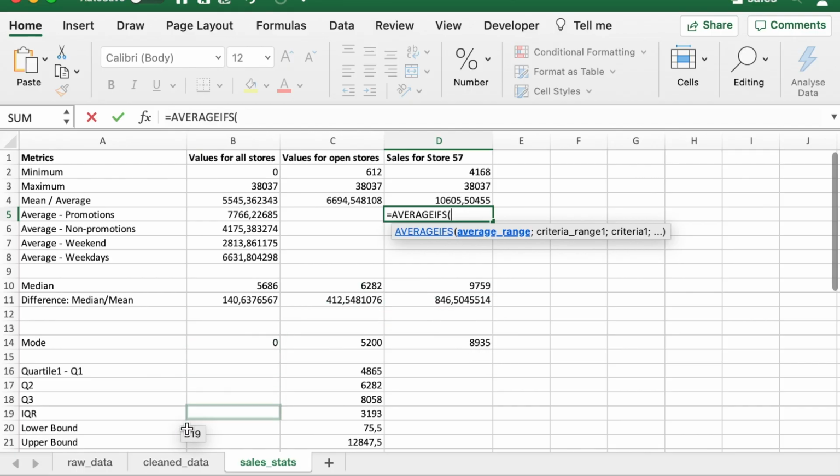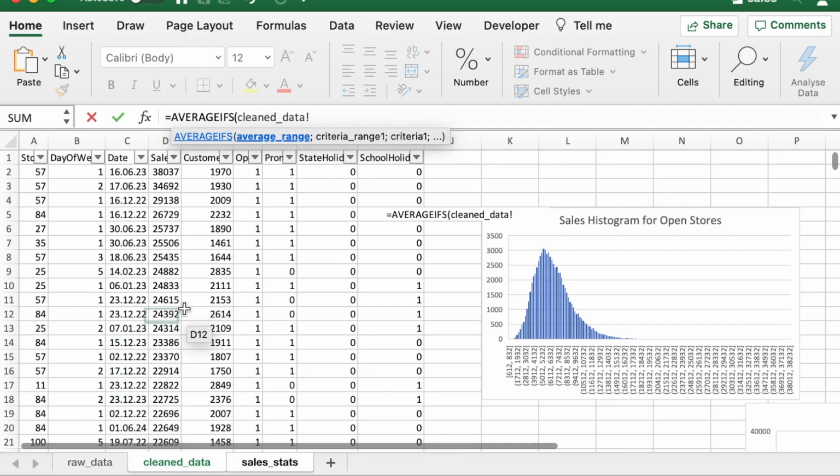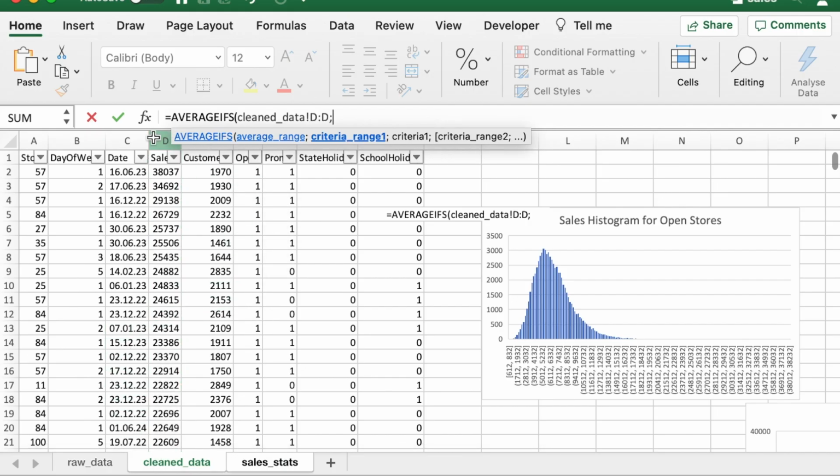Where is sales? It's in the clean data. It's over here. So we select this. Next, we specify what is our first condition. Our first condition is that our store ID should be 57. So we select the range, and then after a semicolon, we specify the store ID. Then we move on to our second condition.